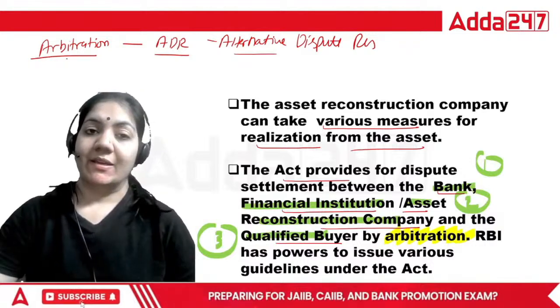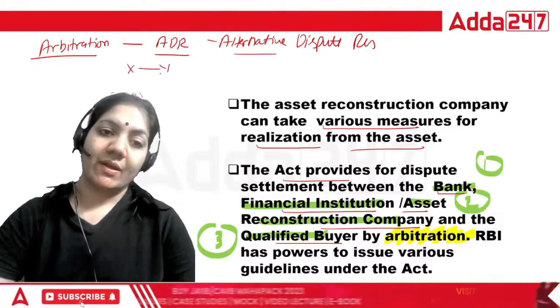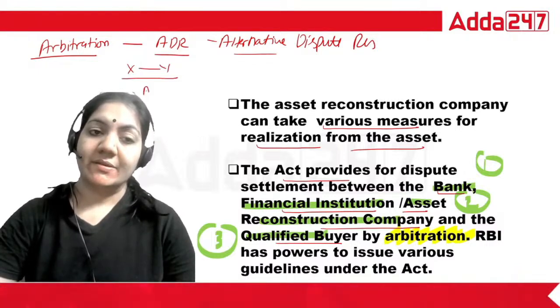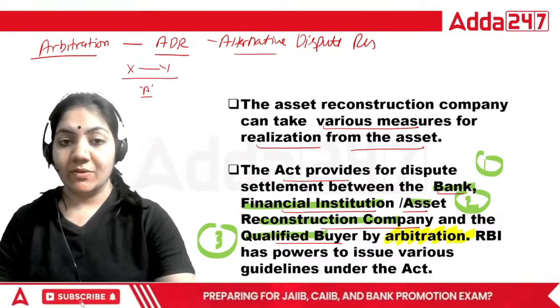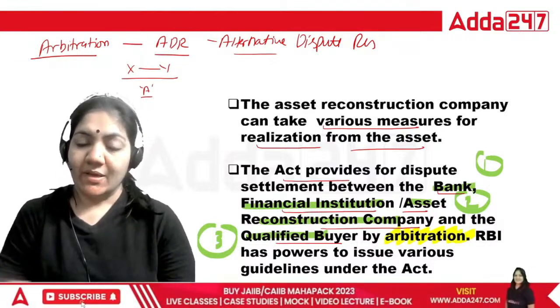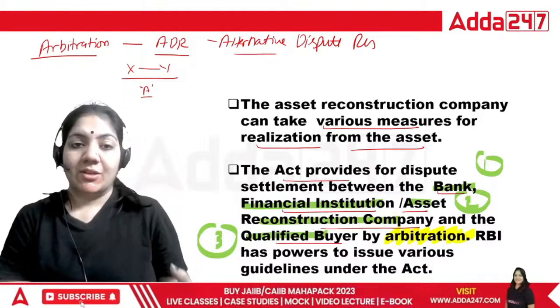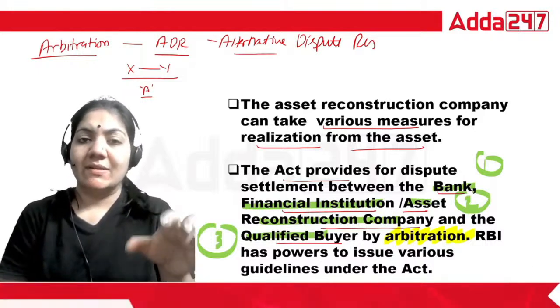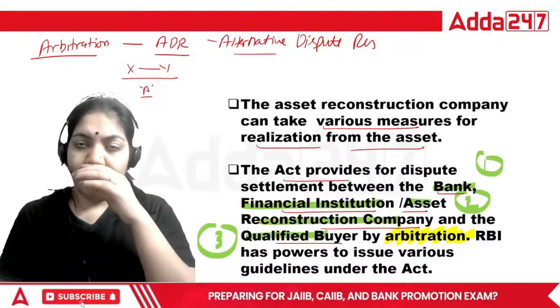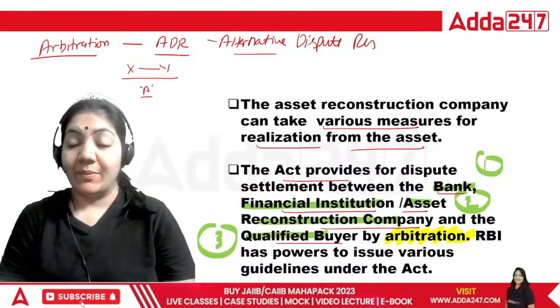So basically in ADR, suppose an X versus Y matter is there, and this A is the arbitrator. The arbitrator is the person who solves the dispute between the parties. It is similar to conciliation, because in conciliation also the conciliator is the person who solves the dispute. So these are the helpers of the court,